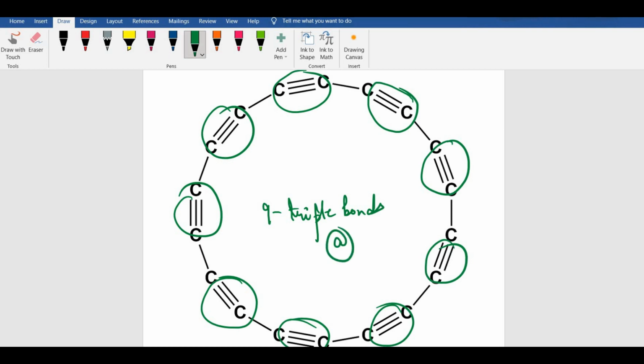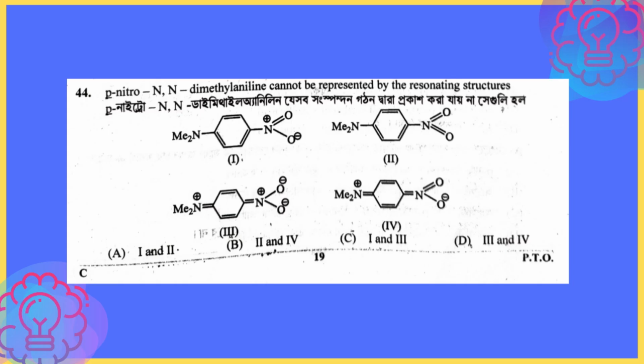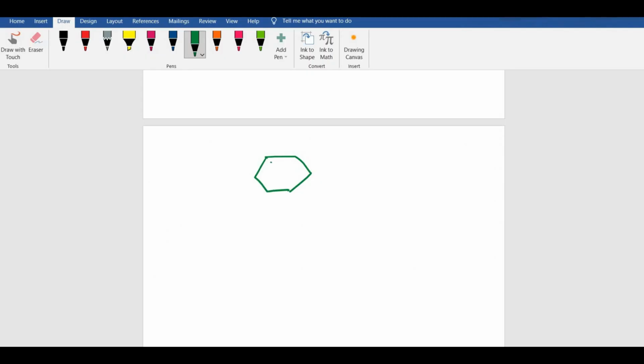Right? Moving on to the next question. The next question says that you have to identify the correct resonating structures given to you. So first let me draw the structure. What is it? It is basically a para-nitro dimethyl aniline kind of structure, right? So this is the one.